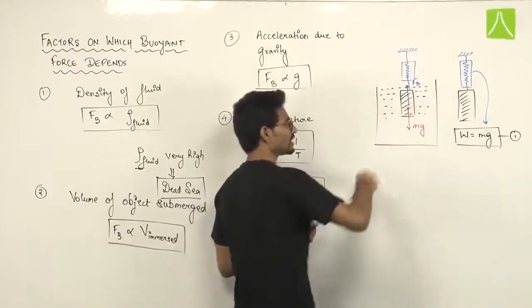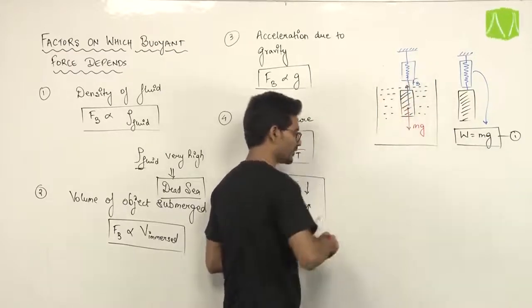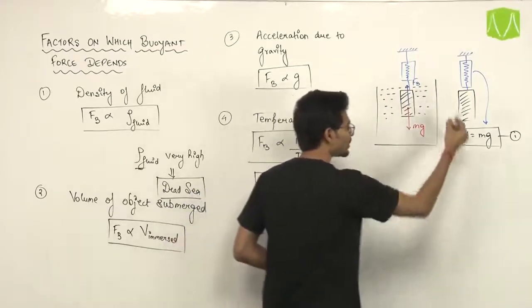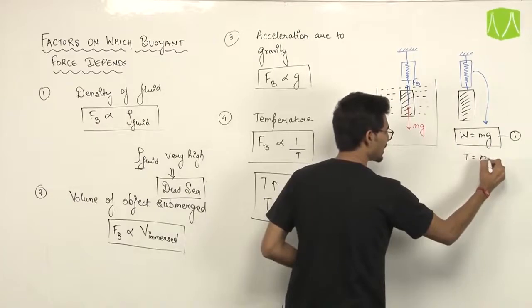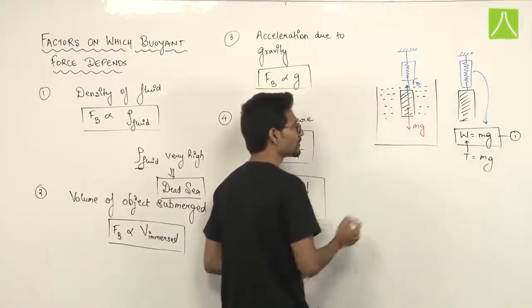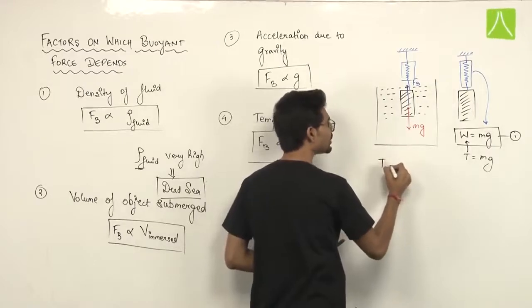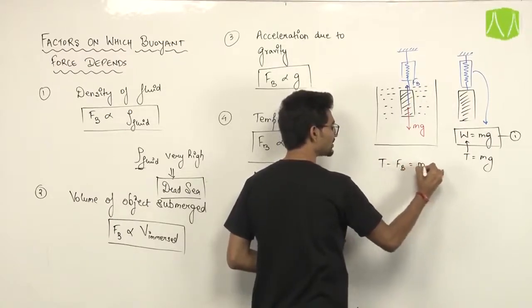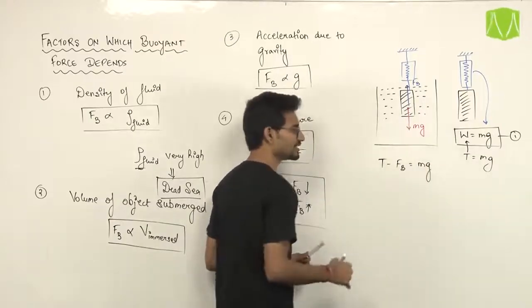This object is at a static position in this fluid. Here tension is nothing but the weight which will be measured by this spring balance. Tension plus Fb will be equal to mg, as this body is at rest or in a static position.